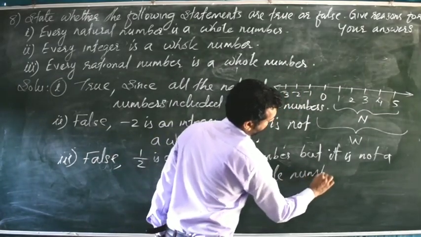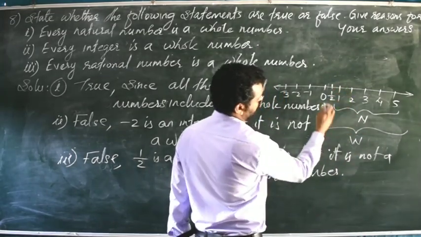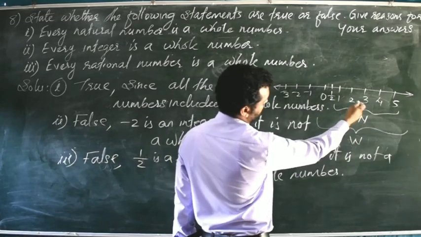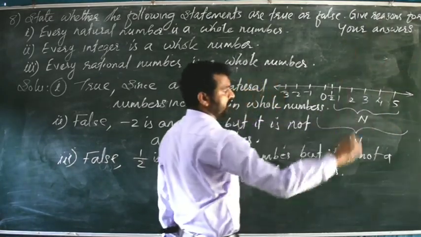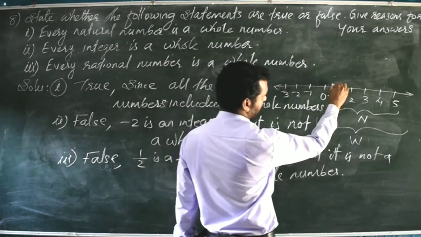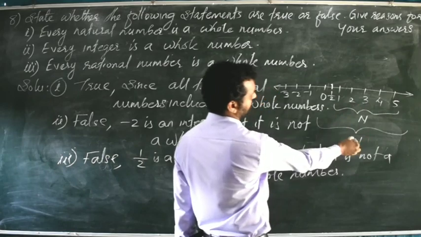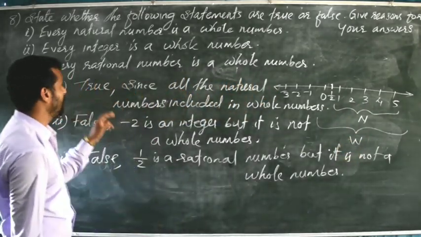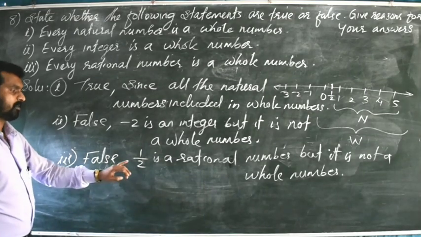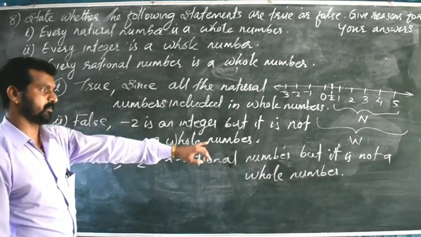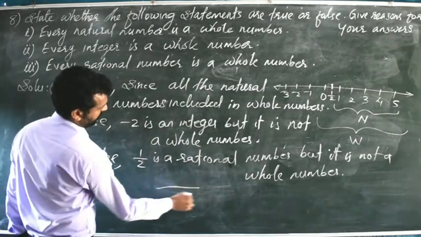Take 1 by 2. 0 is a whole number, 1 is a whole number, 2 is a whole number, 3 is a whole number, 4 is a whole number, 5 is a whole number, etc. All these numbers are whole numbers. But in between, 1 by 2 is there, between 0 and 1. 1 by 2 is a rational number, but it is not a whole number. So we cannot say that every rational number is a whole number. So that is a false statement, because 1 by 2 is a rational number but it is not a whole number. So that is the answer.